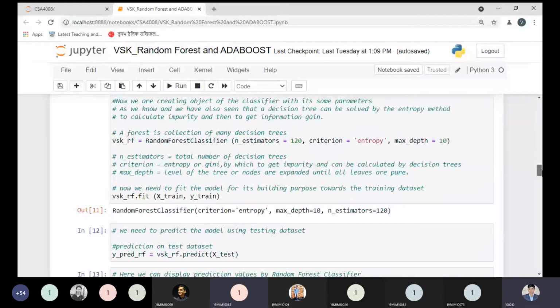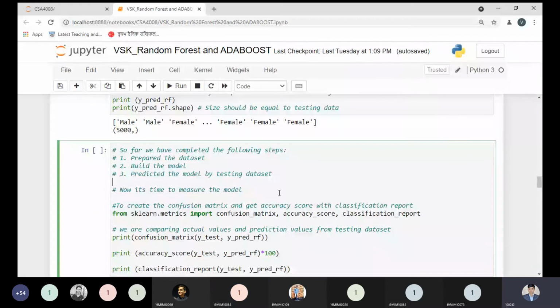So far what we have done, I'm repeating once again to all the people right now. We have prepared a data set, we have built the model, and what model have we built? We have built a model using a random forest classifier. These three important steps we have done without any doubt.